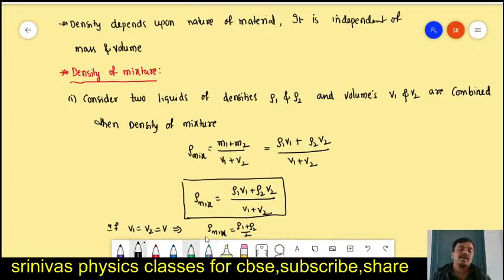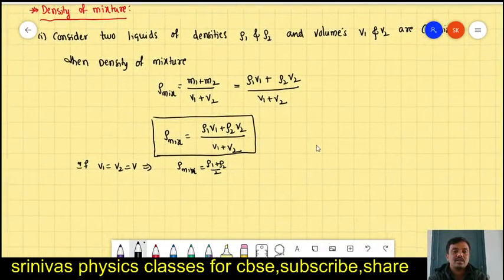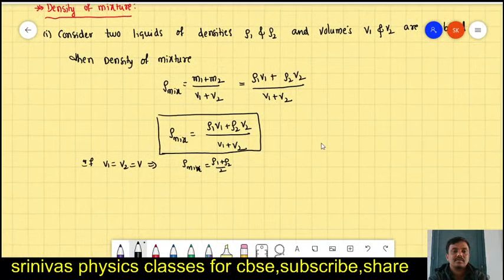Is it right? Okay. Now let us go for the second case. In this case, densities they give and volumes they give. In the next case, they are giving the masses.